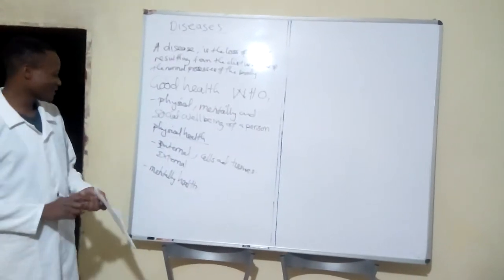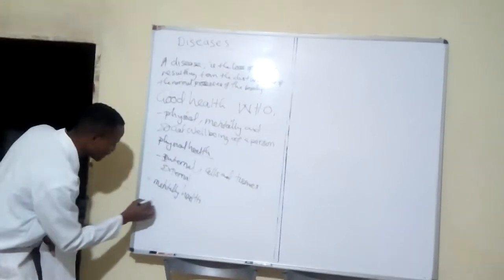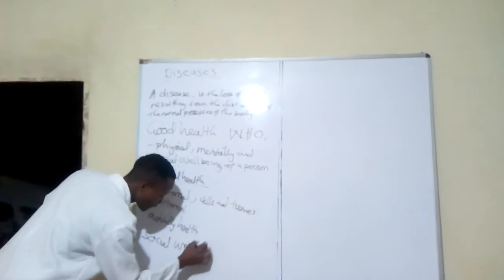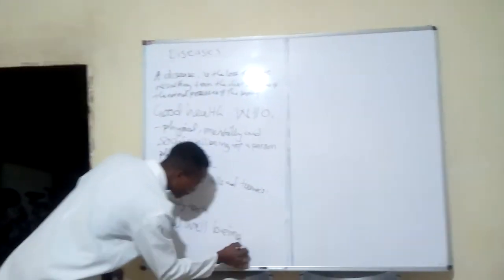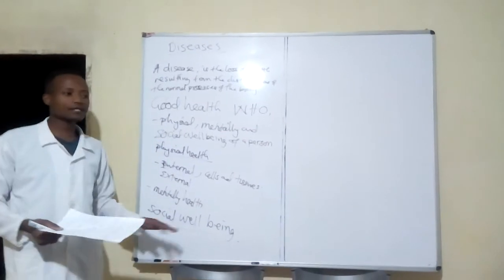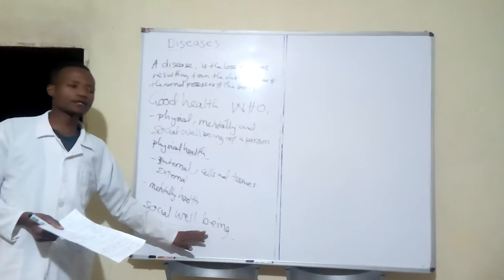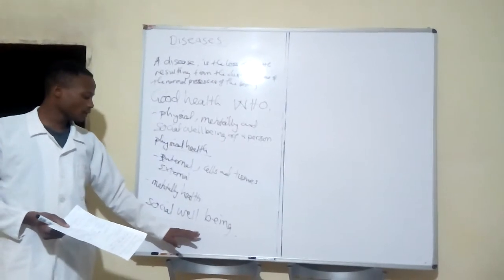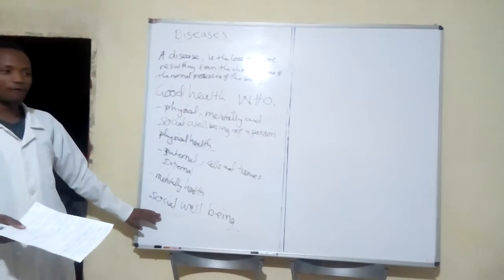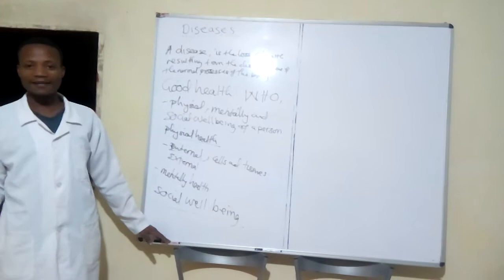Then apart from mental health, we also have social well-being. Social well-being refers to the way a person communicates with other people in the society, and also the way a person makes friends. For example, in most cases, according to the World Health Organization, they give the example of going to movies with friends, which is not common here in Africa, especially.